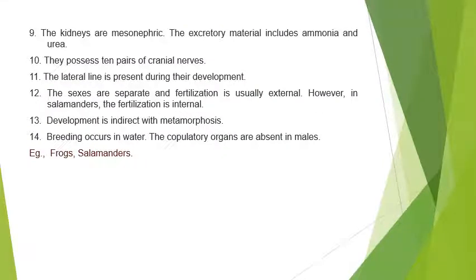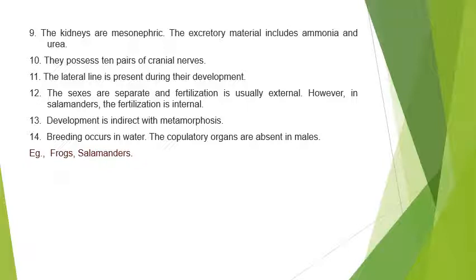Some more: the kidneys are mesonephric. The excretory material includes ammonia and urea. They possess 10 pairs of cranial nerves. The lateral line system is present during their development. The sexes are separate and fertilization is usually external, and in salamanders the fertilization is internal.